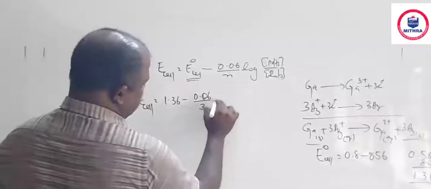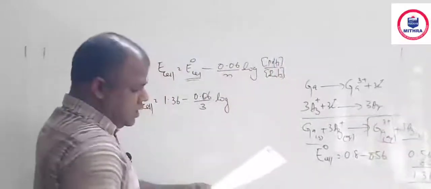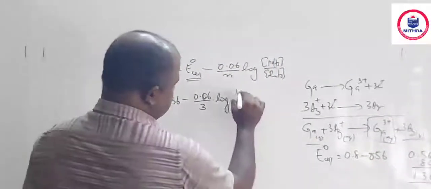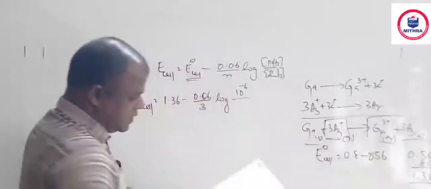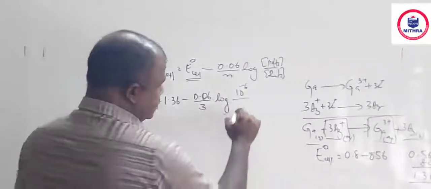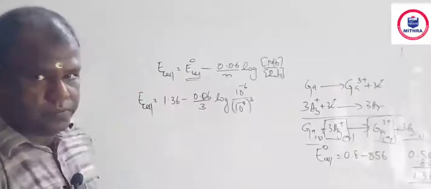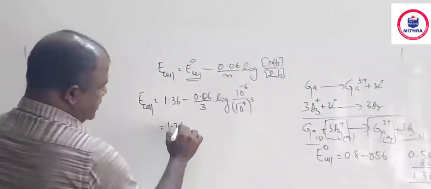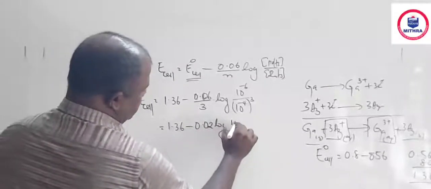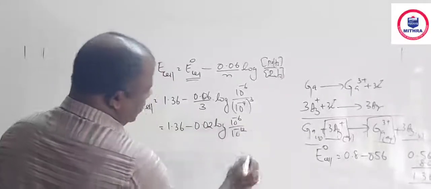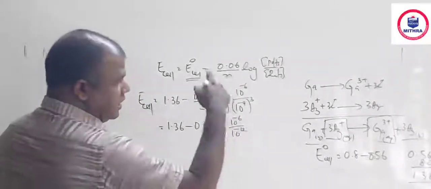0.06 by 3 into log concentration of the product gallium 3+, whose concentration is given as 10 to the power minus 6, divided by concentration of the reactant Ag+, which is 10 raised to minus 4, but its cube is 10 to the minus 12. So 1.36 minus 0.02 log 10 to the power minus 6 divided by 10 raised to minus 12. When I bring this minus 12 to the numerator, it becomes positive 12, so it becomes 10 raised to 6.